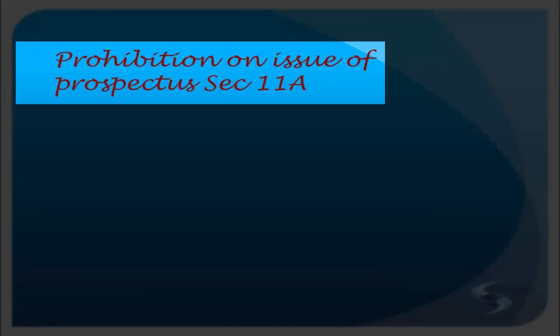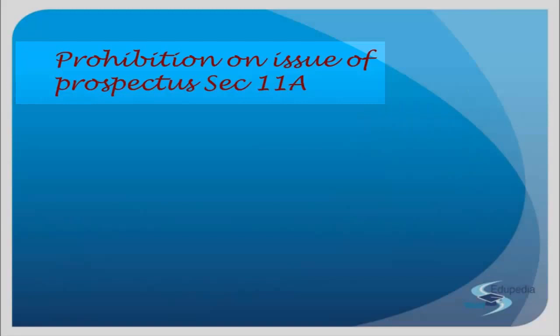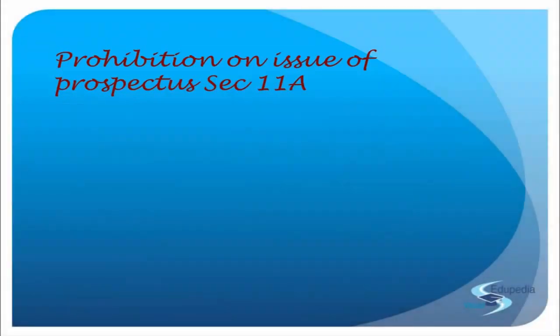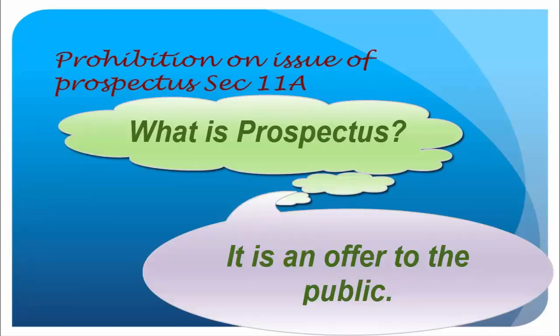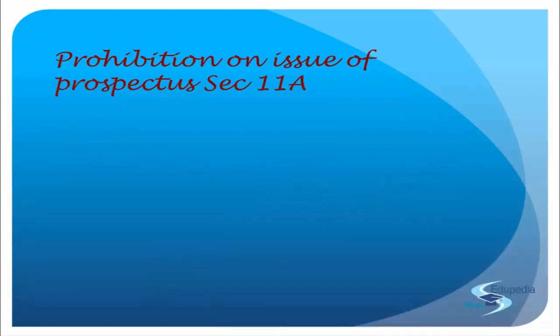Section 11A is the prohibition on the issue of prospectus. Yes, SEBI has the power that it can go ahead and prohibit a company from issuing the prospectus, right? You know what a prospectus is, right? It's an offer to the public. When a company is going to launch their IPO, they issue that prospectus that gives all the details about what the company is and what the status of the company is. But there are circumstances where SEBI would not allow a company to issue a prospectus. Let us see what they are.